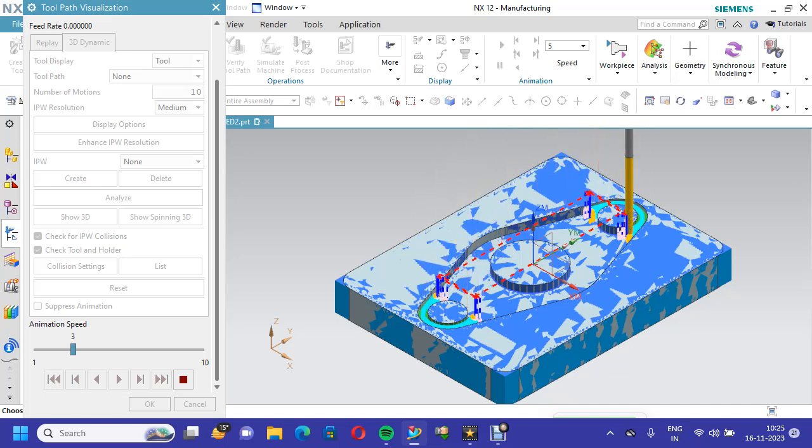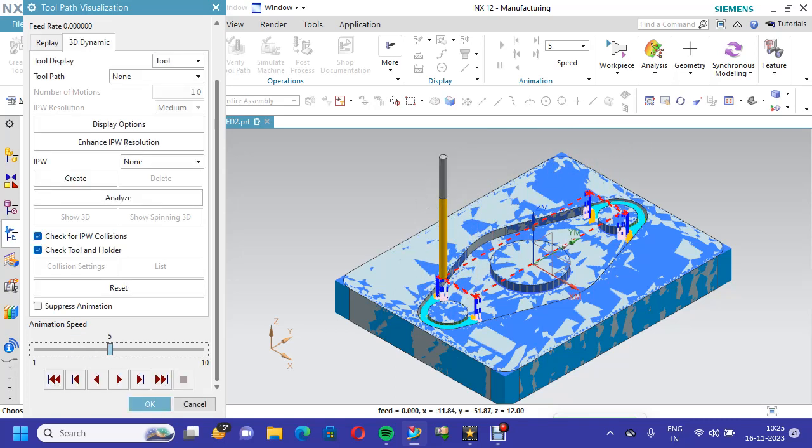The important method is the trial and error method. First, for roughing purposes, we took a 10 mm end mill. It did not enter that corner area. Then the second time we put a 6 mm end mill. Again some of the material was left. Now we are taking a 4 mm end mill. Now it has removed everything. That means the 4 mm cutter is the final size of the cutter.